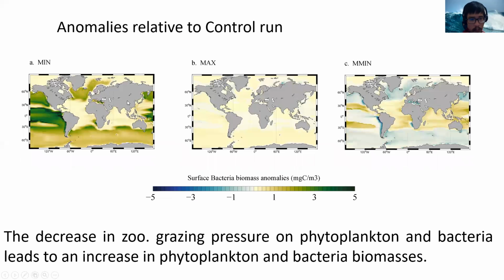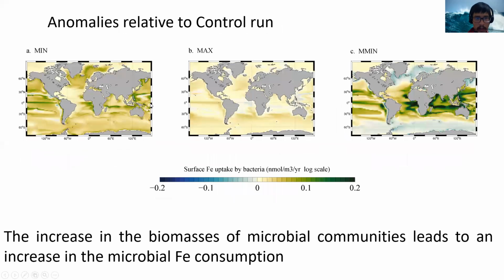And ultimately, that's going to lead to an increase in the microbial ion consumption, that is the ion consumption by bacteria and phytoplankton. So because bacteria and phytoplankton are increasing in their biomass, they're going to consume more ion, and that's going to lead to a uniform decrease of surface ion concentration that we see at the beginning.